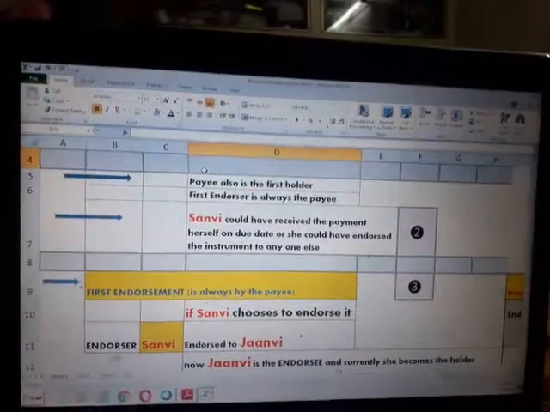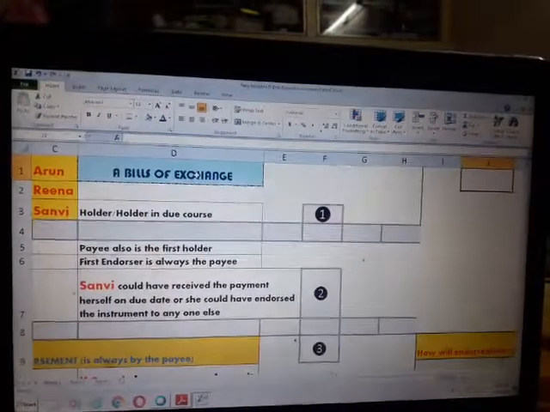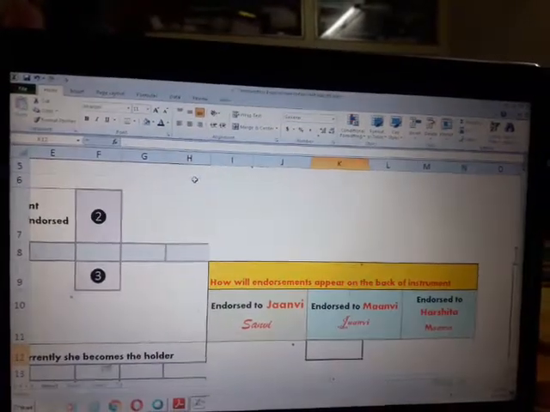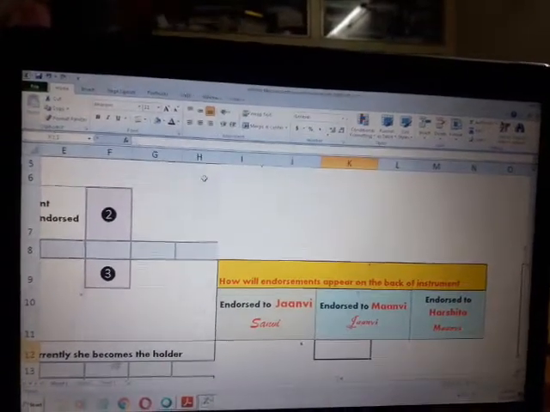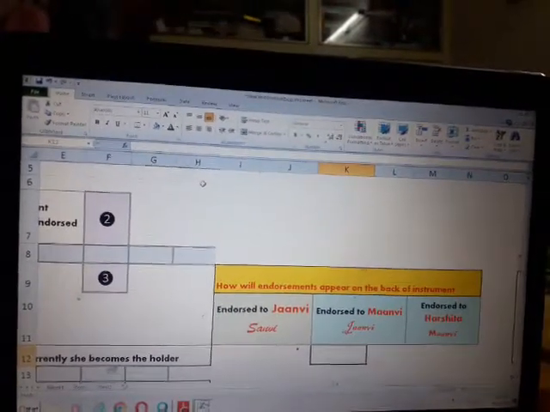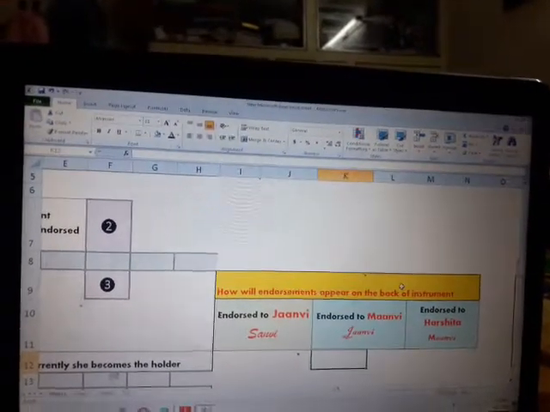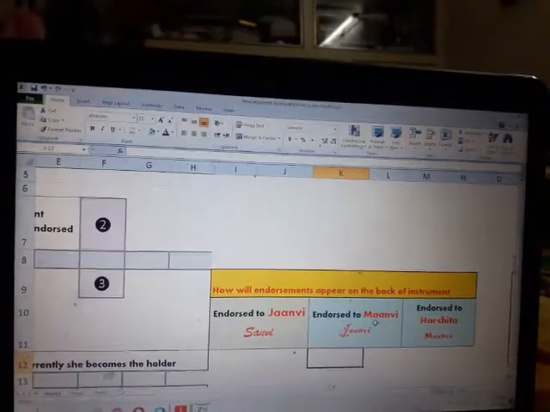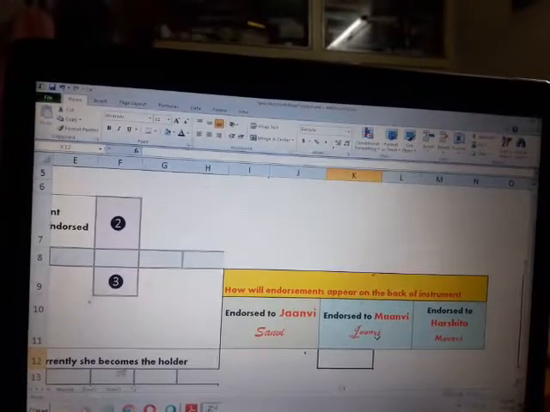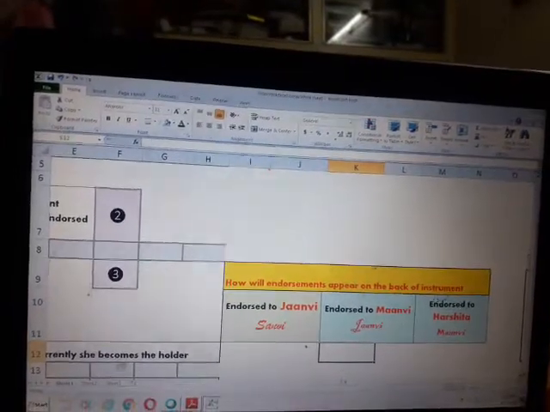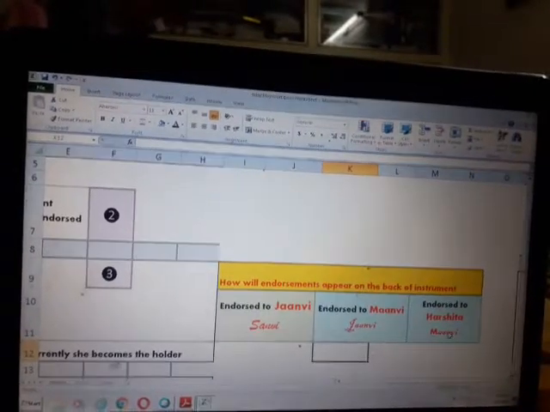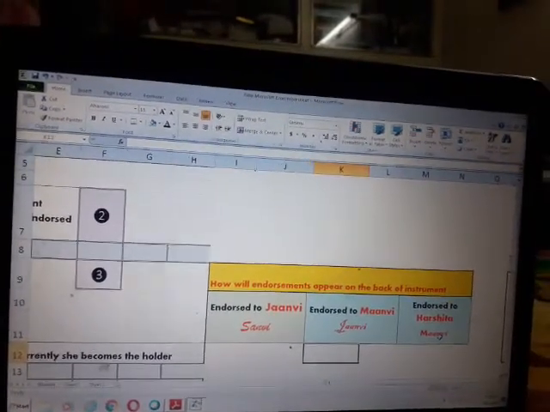Now let me show you how this endorsement will appear on the instrument. The first holder was Sanvi. She handed over to Janvi, right? And then Janvi handed over to the next person, Manvi. So Sanvi endorsed to Manvi and put her signature. Then next, Manvi endorsed to Harshita and she put her signature. Now in this case, you can see